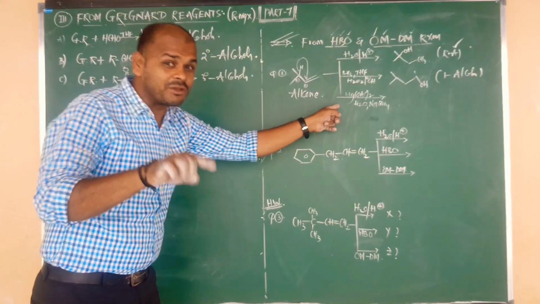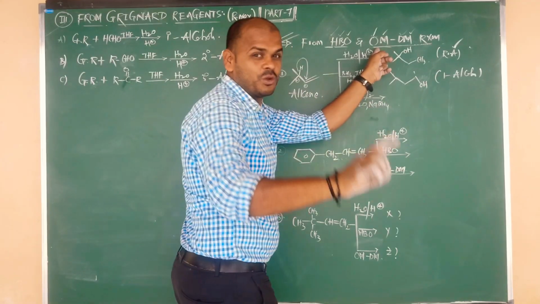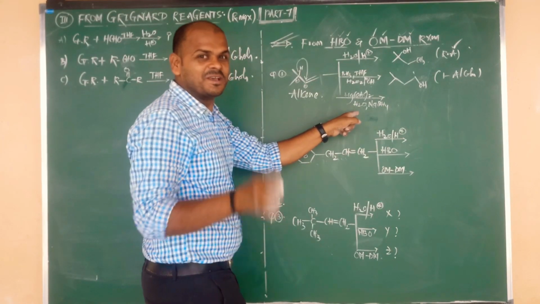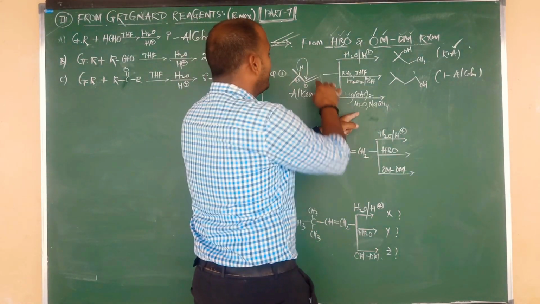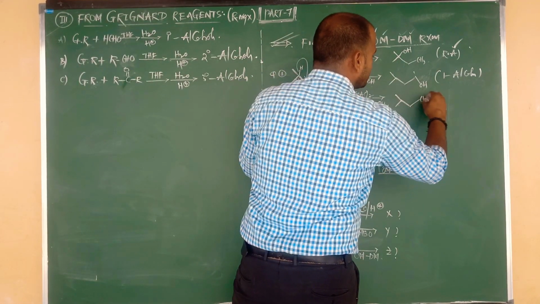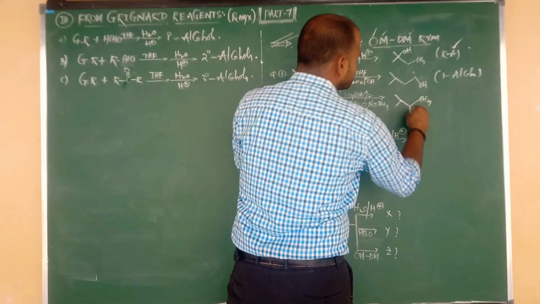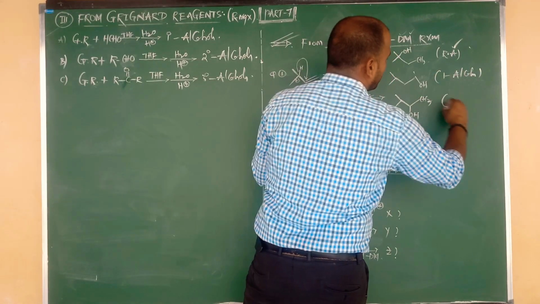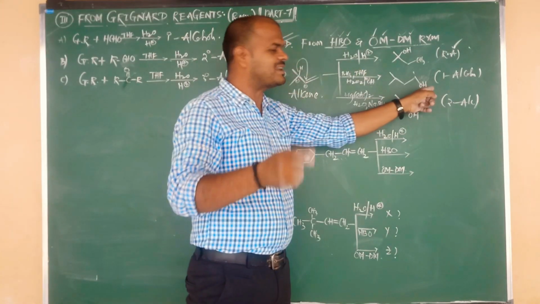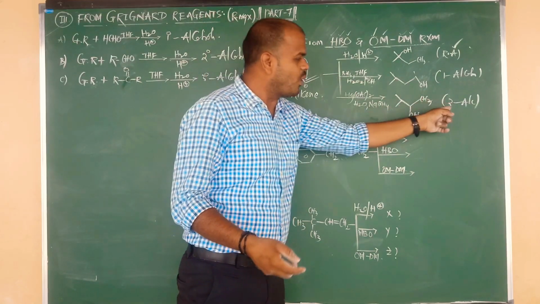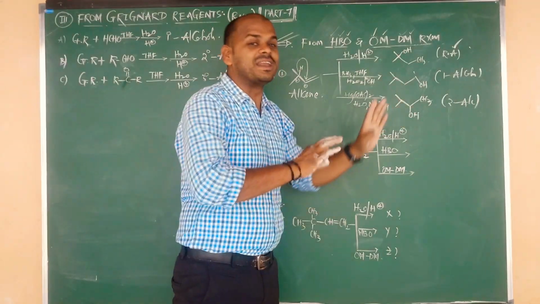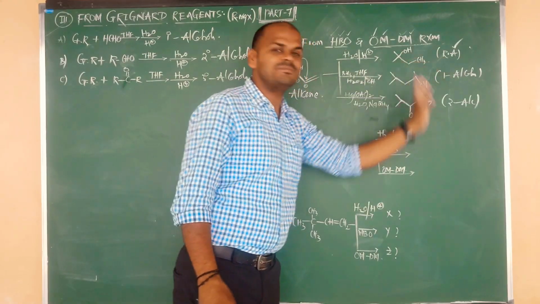And this is oxymercuration, demercuration. It follows Markovnikov rule, you know very well. So here we add H and here we add OH, no more rearrangement and nothing. So in oxymercuration we get the direct product. H upon the first carbon, CH2 becomes CH3, and OH upon the second carbon. So here also no more rearrangement, nothing. We are getting the product, which is two alcohol. So in hydroboration oxidation, one alcohol, anti-Markovnikov rule. In oxymercuration demercuration, two alcohol, Markovnikov rule, no more rearrangement. But in normal hydration, rearrangement will be there.